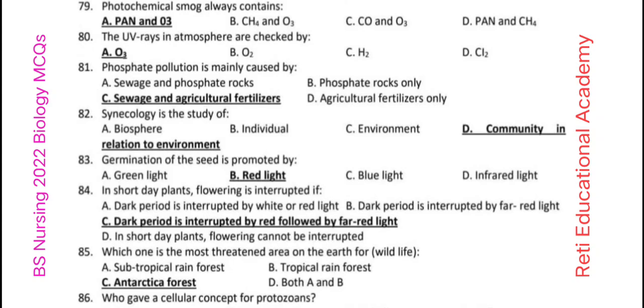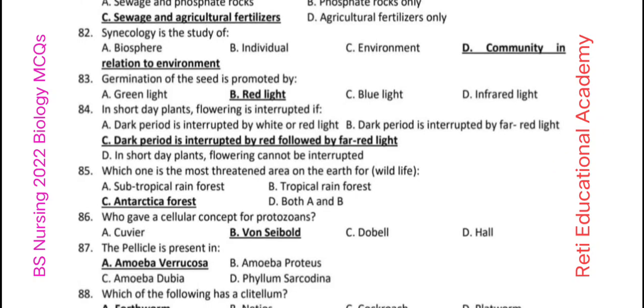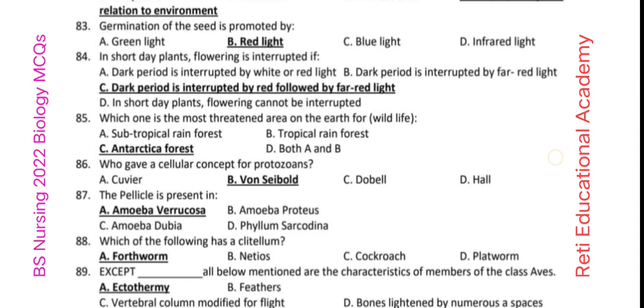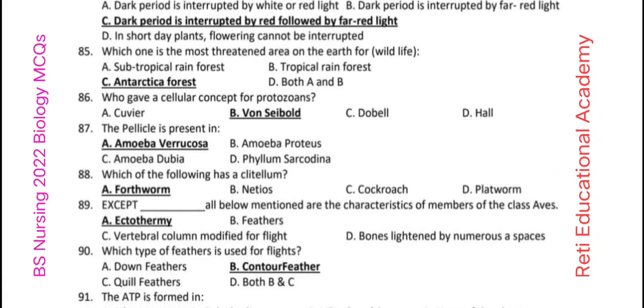Question number 82. Synecology is the study of community in relation to the environment. Question number 83. Germination of seed is promoted by red light. Question number 84. In short days, plants flowering is interrupted if the dark period is interrupted by red flood followed by a far red light. Question number 85. Which one is the most threatened area on the earth for wildlife? Antarctica forest.